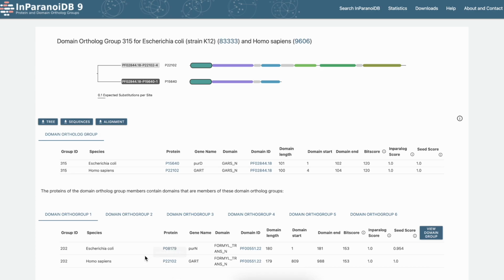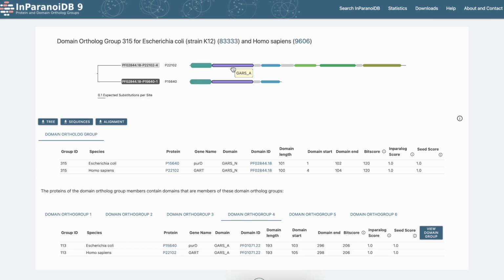So by utilizing this function, we can, for example, click on the next domain in the human protein, the GARS-A domain. We can then see that this GARS-A domain also has an ortholog on the E. coli PurD protein. The same is true for the next one, the GARS-C domain. However, the next domain on the human protein, the AIRS domain, is orthologous to a domain on a different E. coli protein. We can view it in further detail by clicking here.